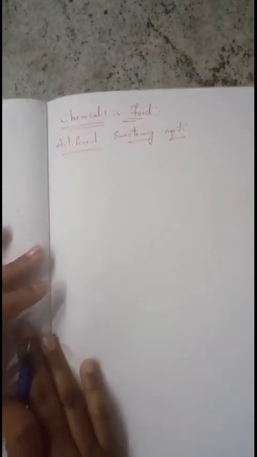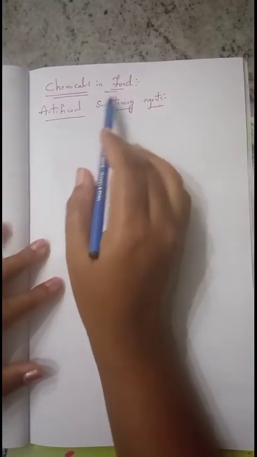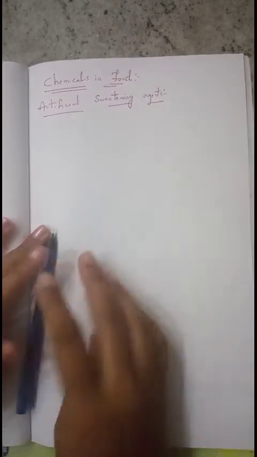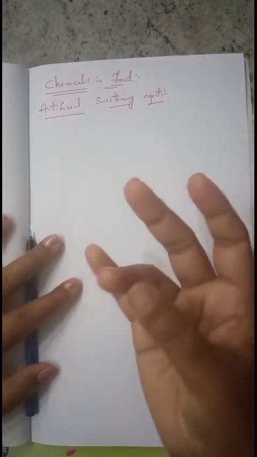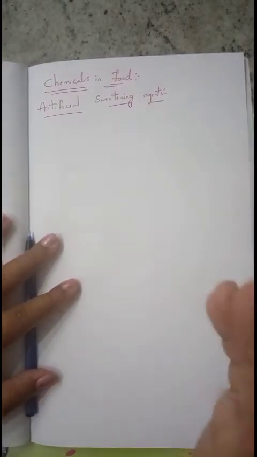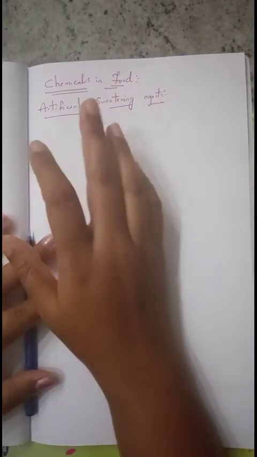So next type of chemicals are chemicals in food. A few chemicals we can also use in the food to preserve the food, to avoid spoilage of the food, and which can give extra odor and color to the food. So those types of chemicals are used in the food industries.